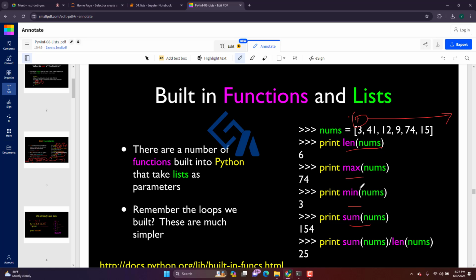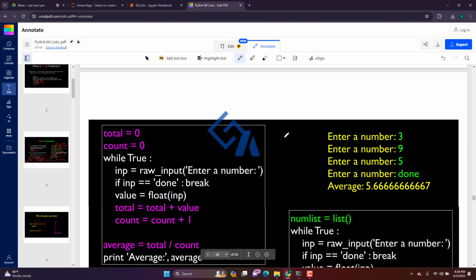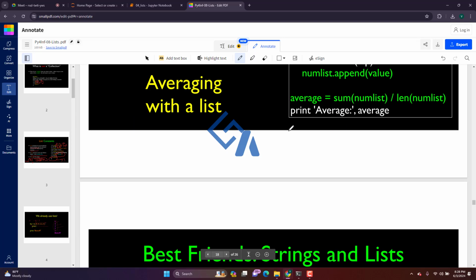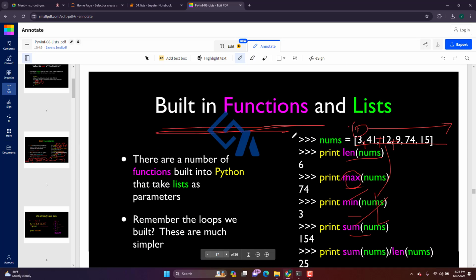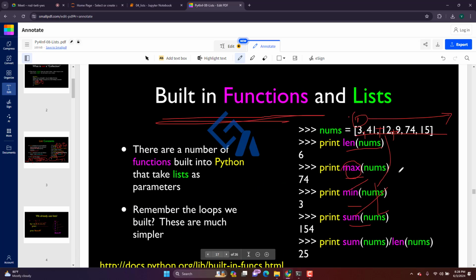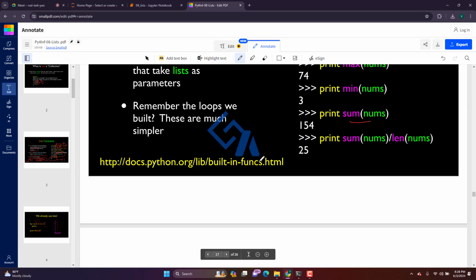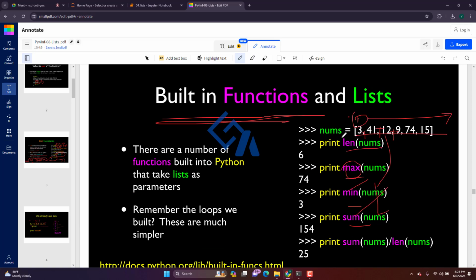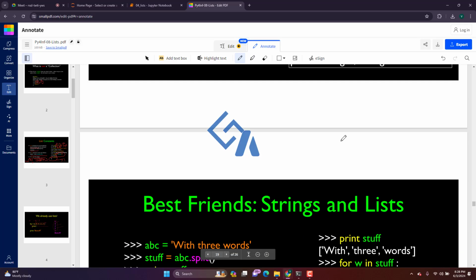So list and array are common only. In other languages it is called an array, but here it is called a list in Python. So the maximum returns the maximum value which is present. Minimum returns the minimum. Sum means it will sum all the values in the list and give the value of it. Okay, so this is sum. These are the built-in functions which are already present in the list. So what you usually do if you want to sum a variable, right? You have to write a for loop and put a counter there and go through the list one by one. So in Python, you can directly use it.